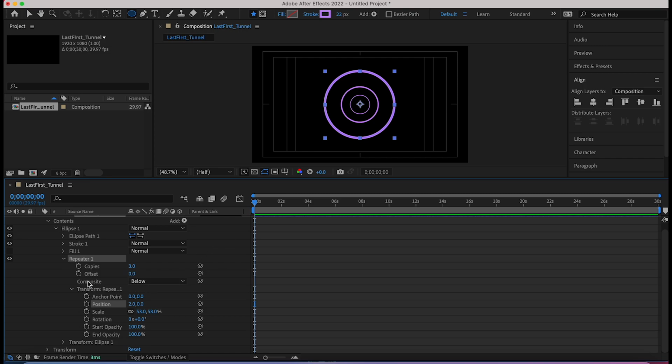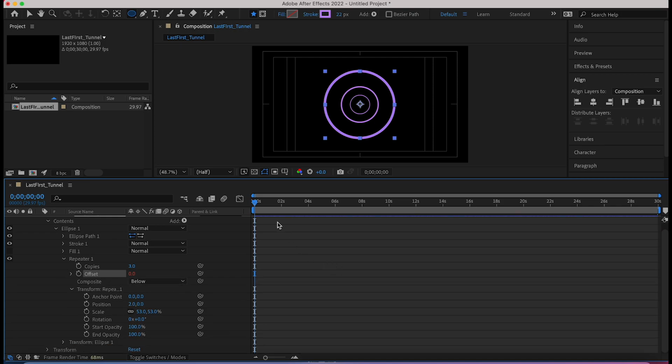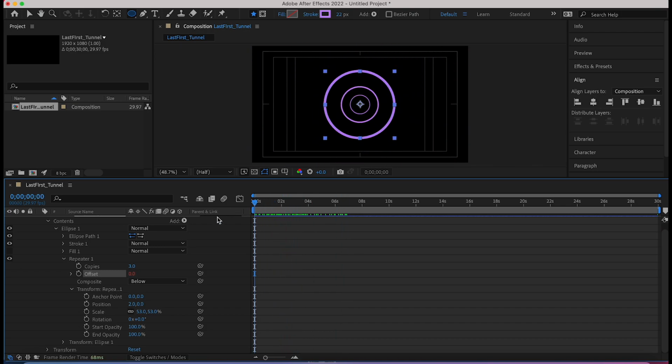Now, where this gets interesting, you're going to go over to offset. You're going to hold down Option or Alt, depending on the type of computer that you have, and you're going to click on the stopwatch in front of offset. When you do this, it opens up a little section right here. You're going to type in time asterisk -0.5. Okay, then you can go ahead and close this. Now when you do this, it's going to start flying towards you.